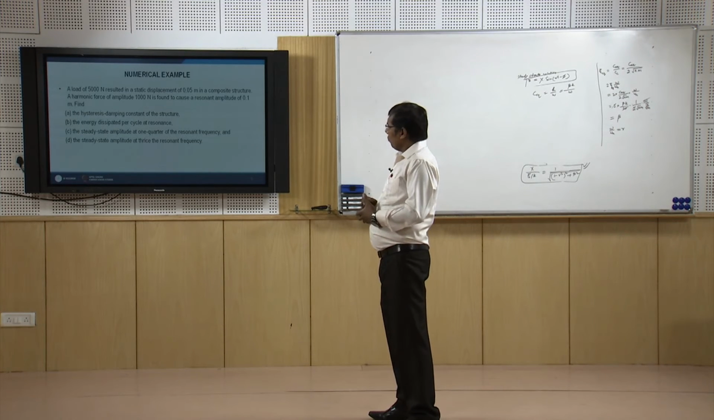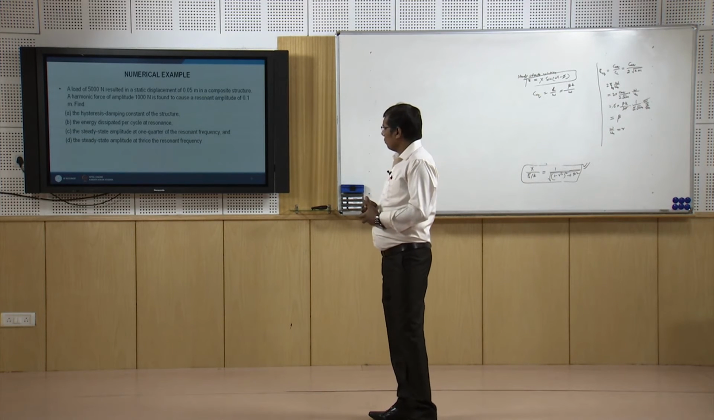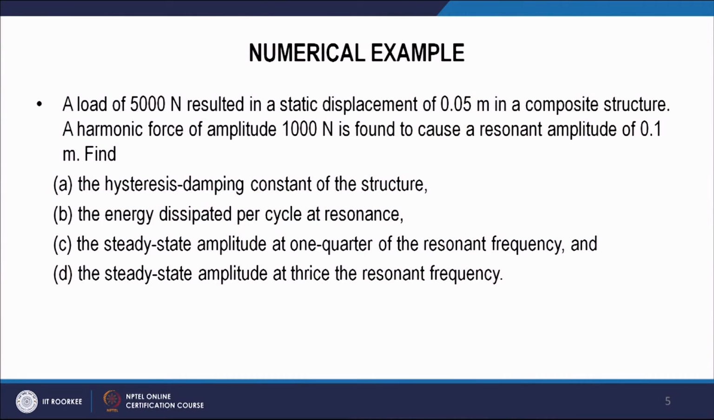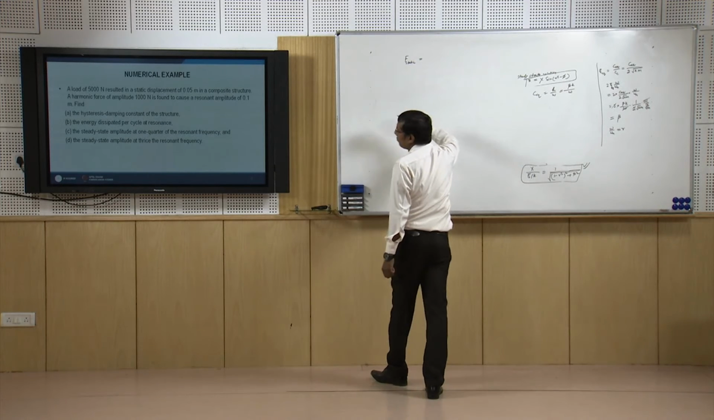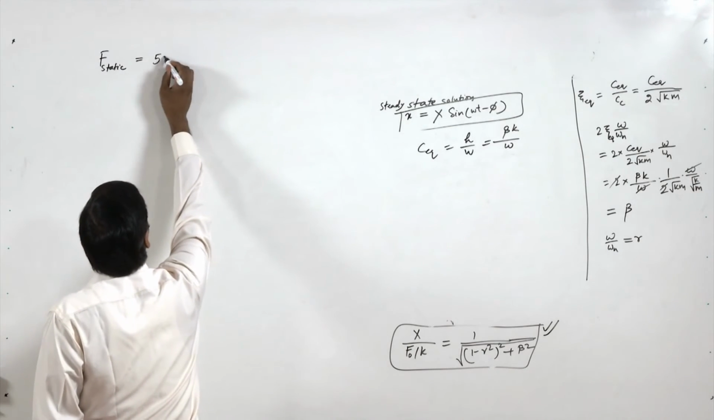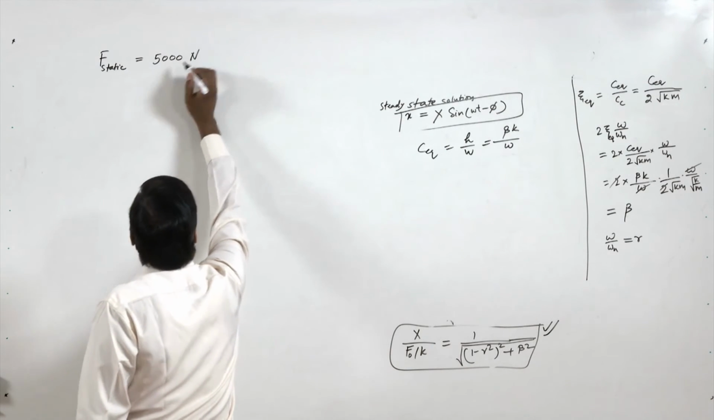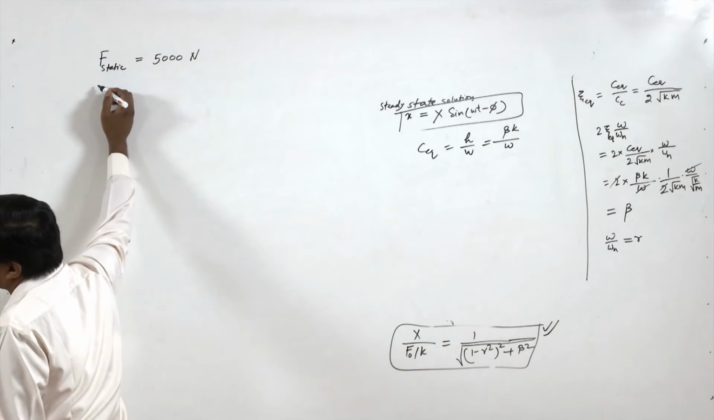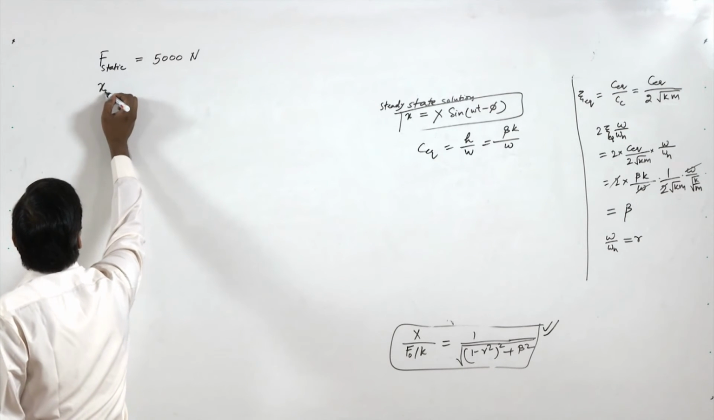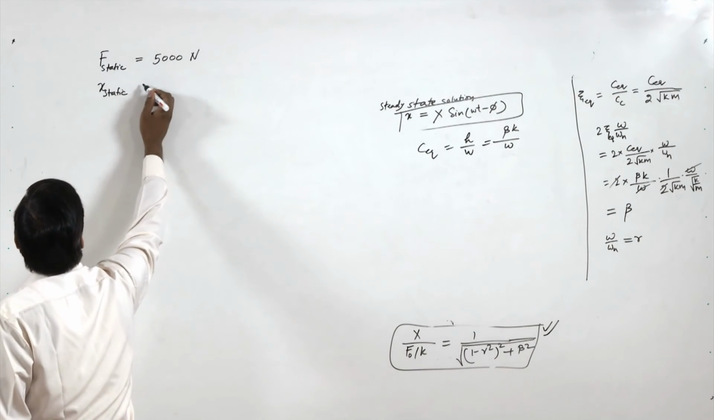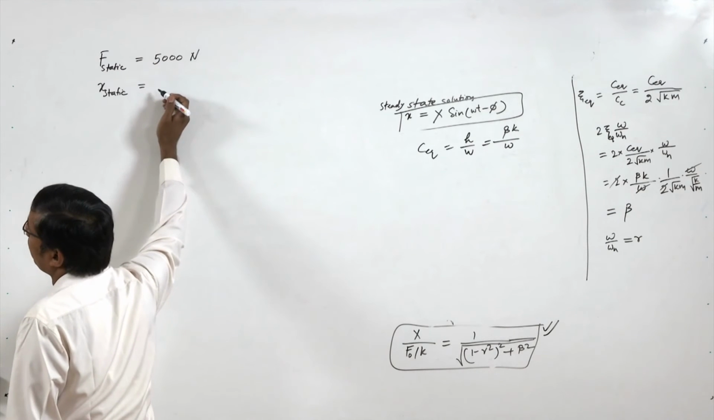Then a harmonic force of amplitude 1000 Newton is found to cause a resonant amplitude of 0.1 meter. So, here it is said, let us write: F static equal to 5000 Newton and X static equal to 0.05 meter.